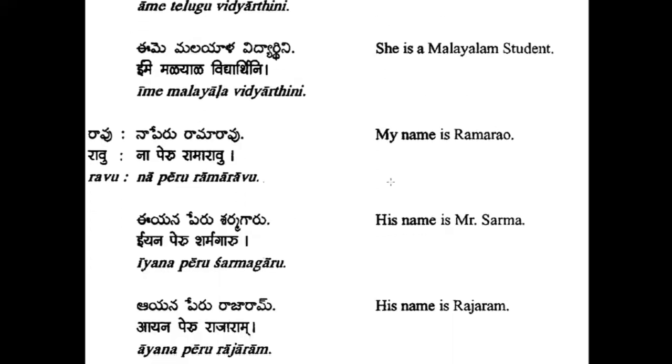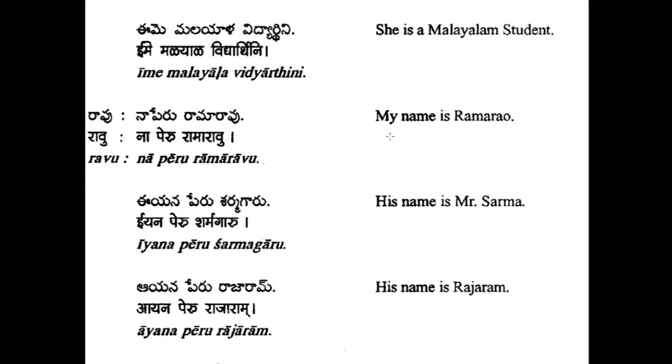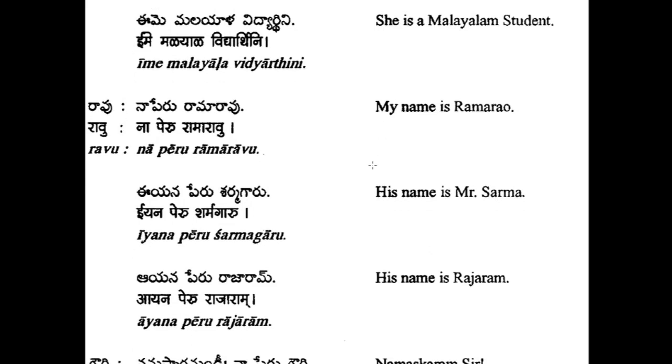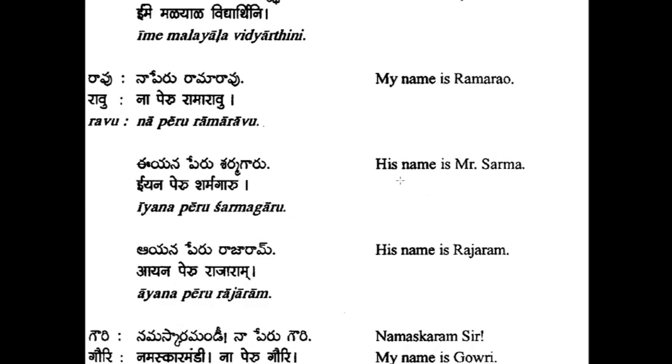Na peru Ramarao. My name is Ramarao. Okay, mera naam Ramarao. Iyana peru Sharma garu. His name is Sharma. So in Hindi it will be inka or unka. Inka naam Sharma ji. Okay. Ayana peru Rajaram. Unka naam Rajaram hai. Am I correct? Yeah. So ayana is far.